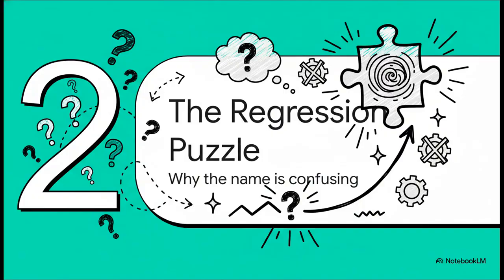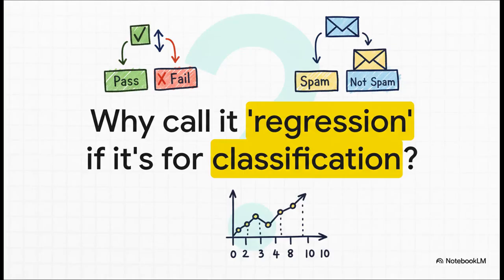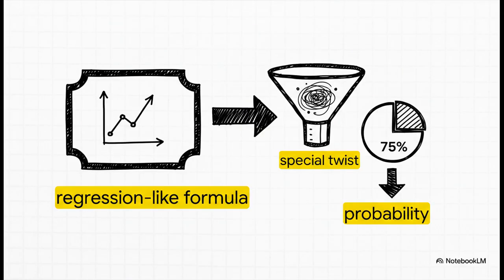for so many people. Okay, so here's the big question. If this thing is all about classifying, sorting things into boxes like pass or fail, spam or not spam, then why in the world does it have the word regression in its name? I mean, regression is for predicting numbers, right? Like predicting the price of a house. What's going on here? Well, the answer is actually pretty simple, and this is the key.